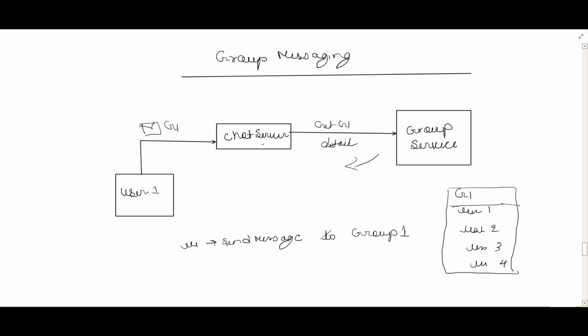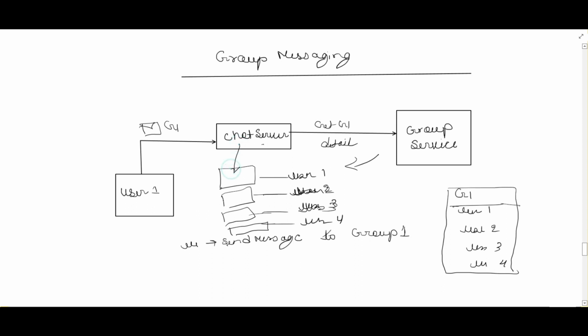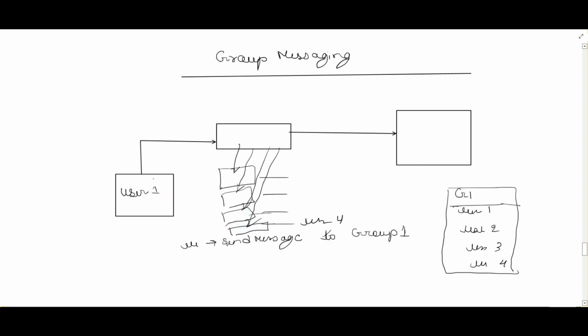which users belong to this group. So suppose user 1 belongs to this group, user 2, user 3, and user 4 belong to this group, and all these users are connected to some individual chat server, right? And this chat server will drop the messages to each individual chat server that the users are connected to. So that's how, when user 1 sends a message to group 1, all the users will get the details.